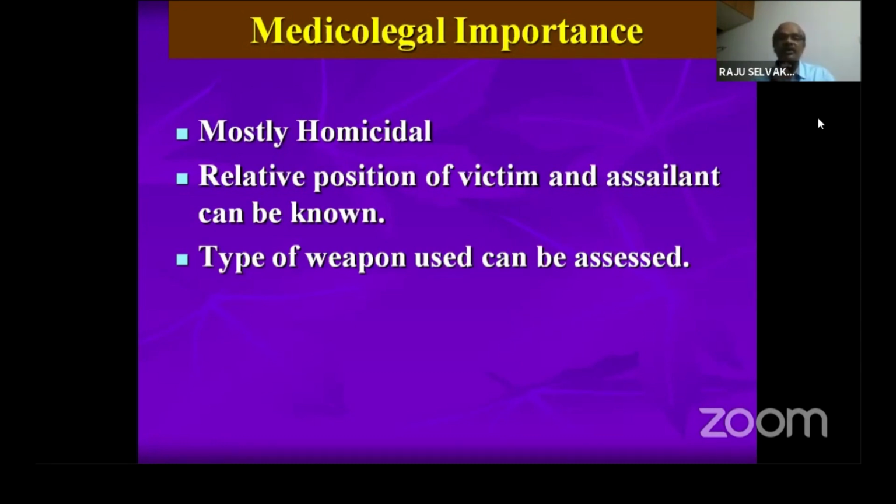The relative position of the victim and assailant can be known. How can we know this position? By the tailing. The depth is at the beginning, and the end is tailing. So tailing indicates the person is withdrawing the weapon from the body. So we can roughly calculate the position of the victim and the assailant with the help of the tailing of the wound. The type of weapon used can be assessed.